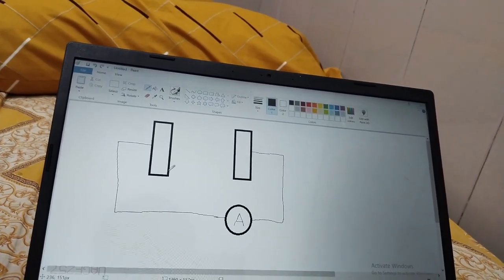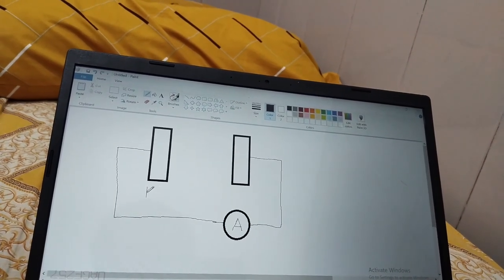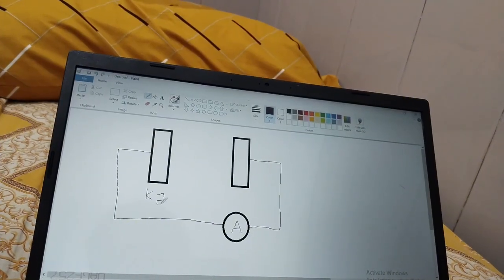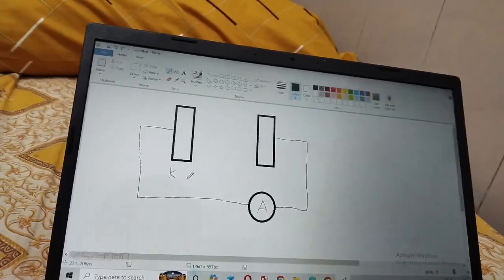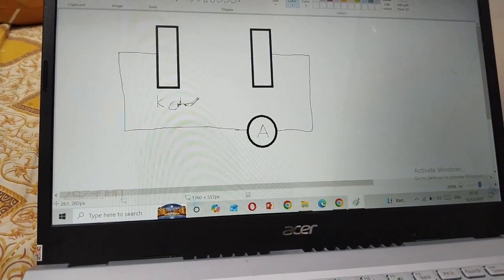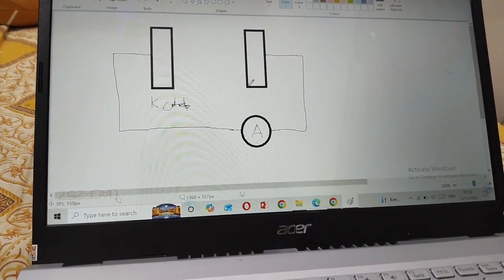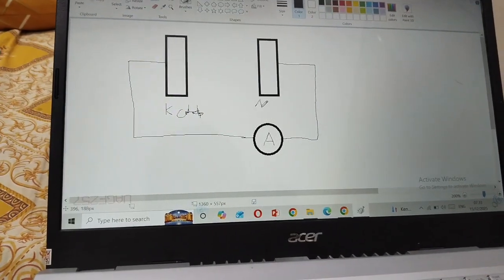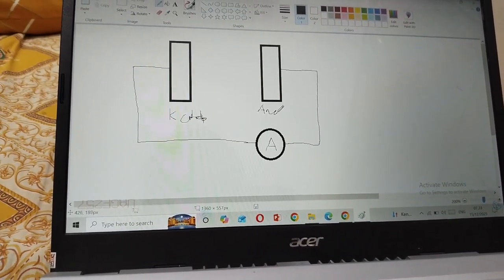This metal is the cathode, and this one is the anode.